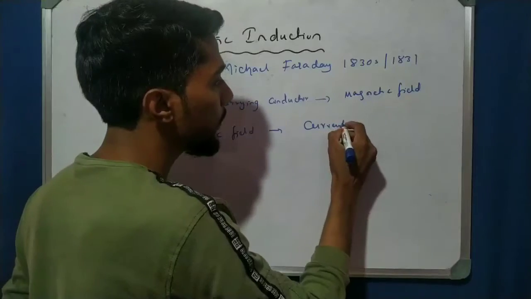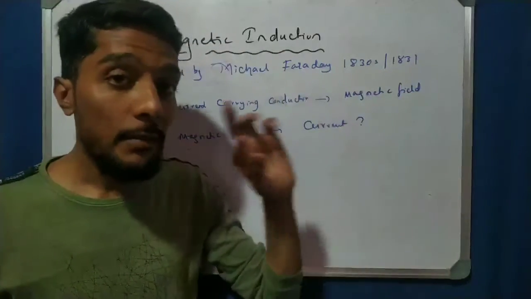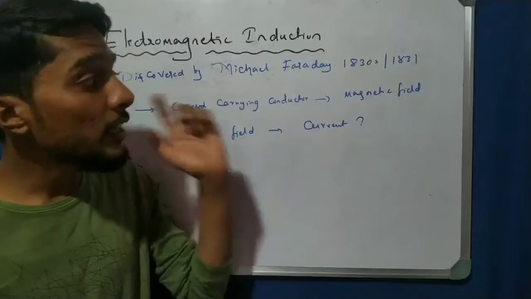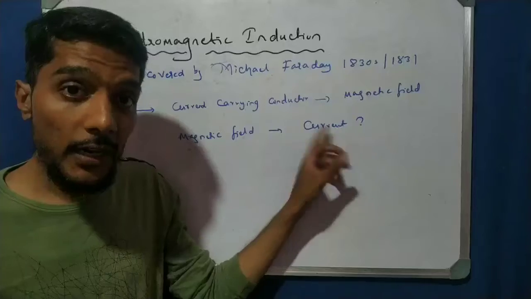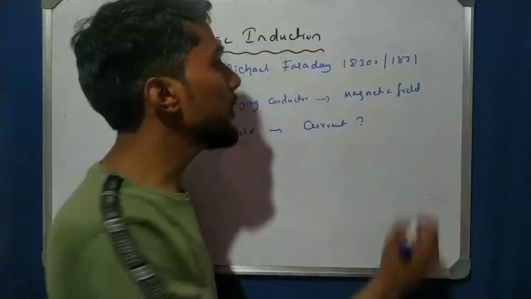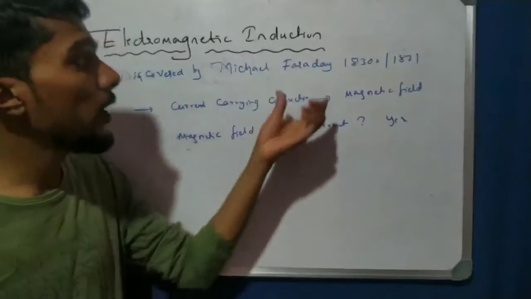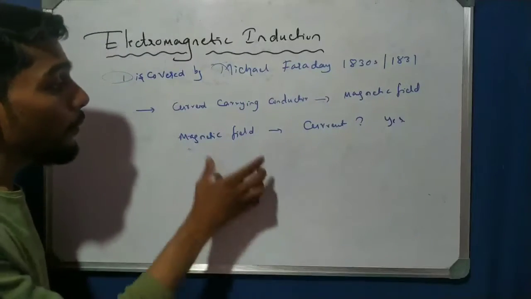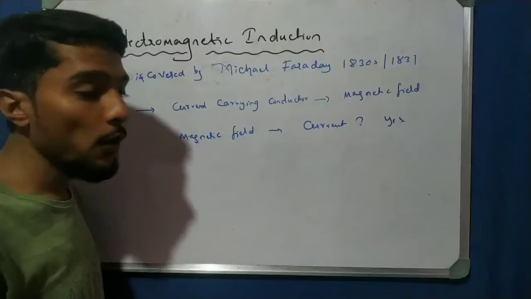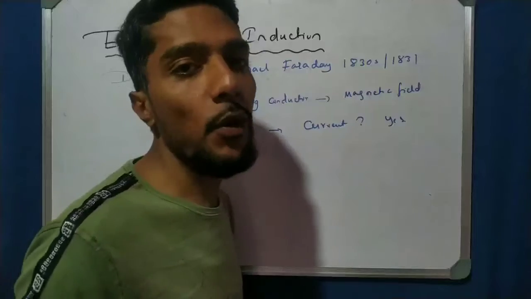That is the question. And the answer is yes, it is possible. That is the discovery given by Michael Faraday: a moving magnetic field or a moving magnet can produce an electric current. That is a very important discovery.